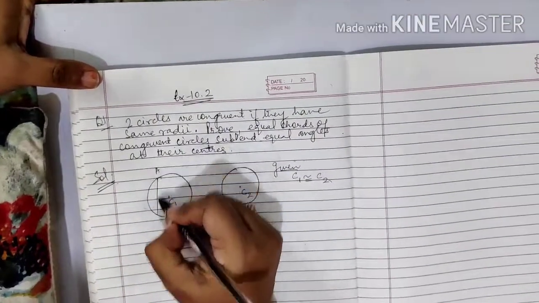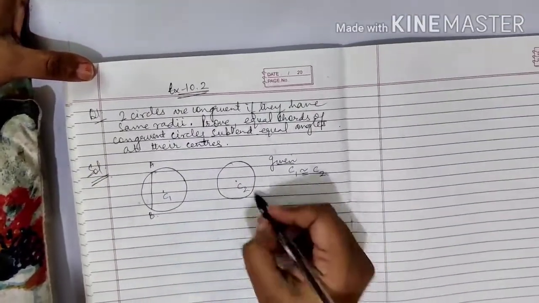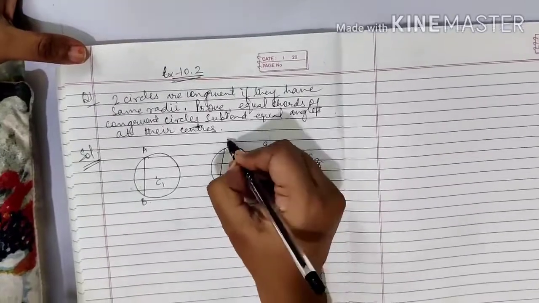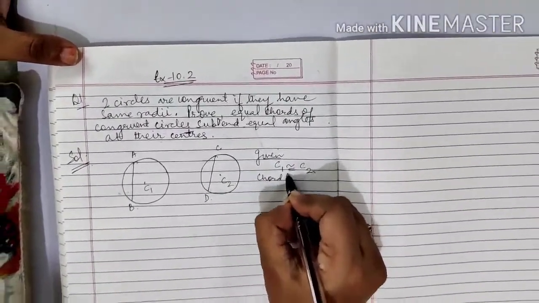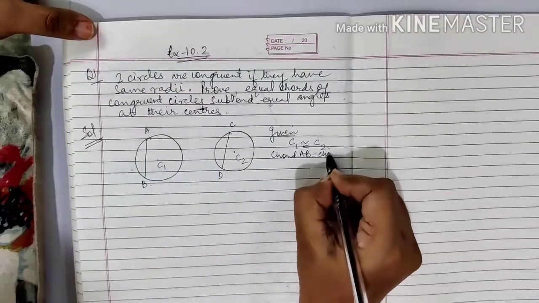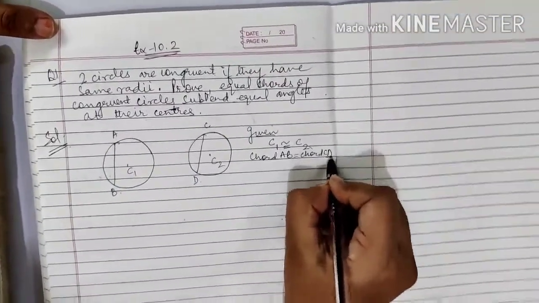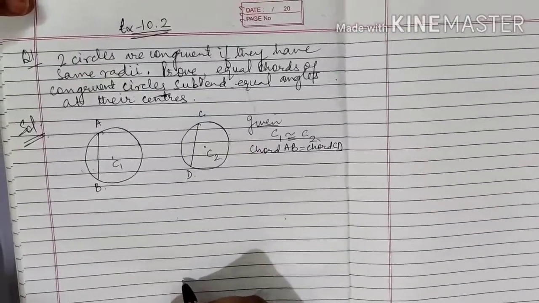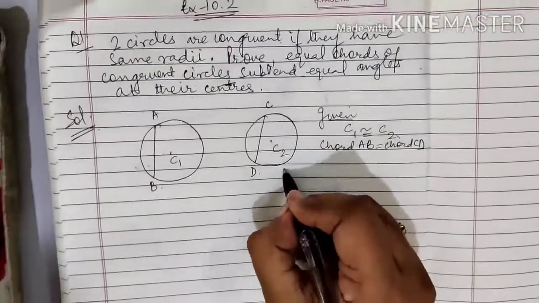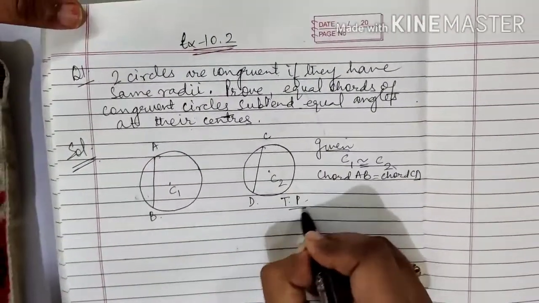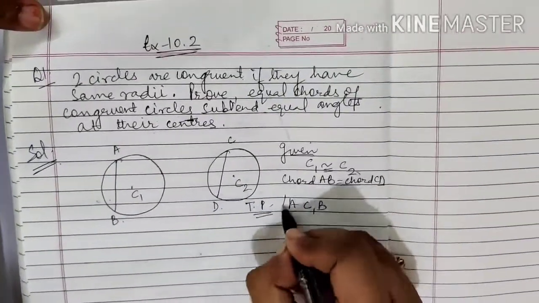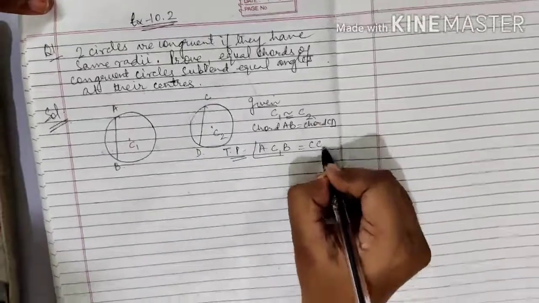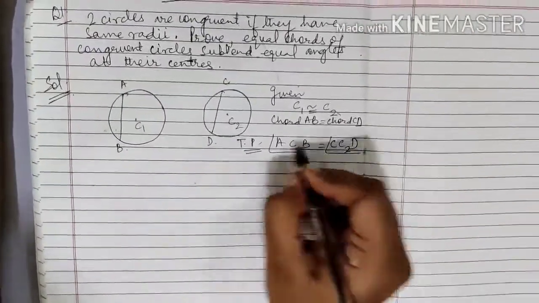If I have a chord AB of this circle and chord CD of this circle, I have been given that chord AB is equal to chord CD. Right? What is to be proved now? We have to prove angle AC1B is equal to angle CC2D.